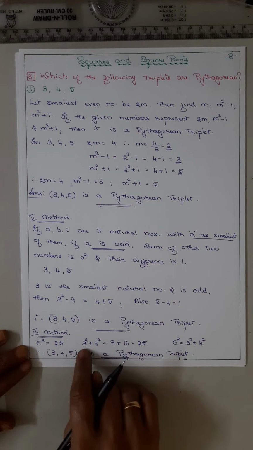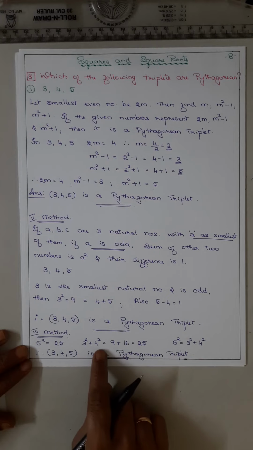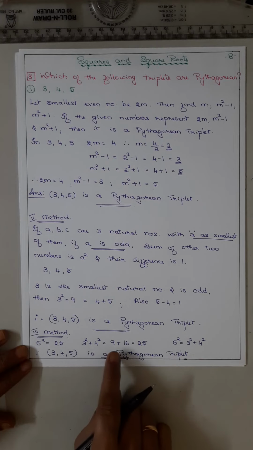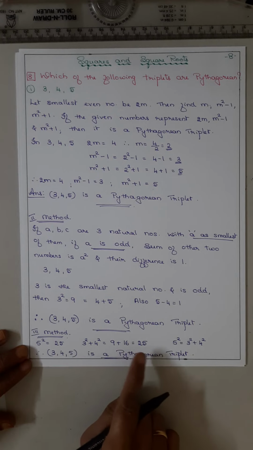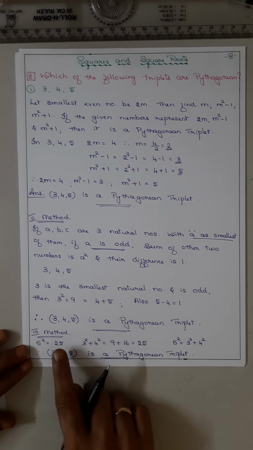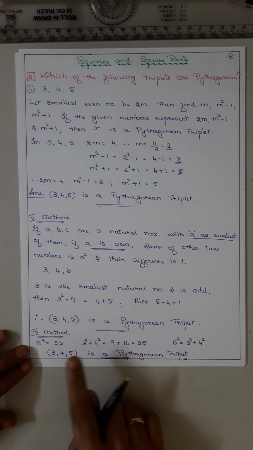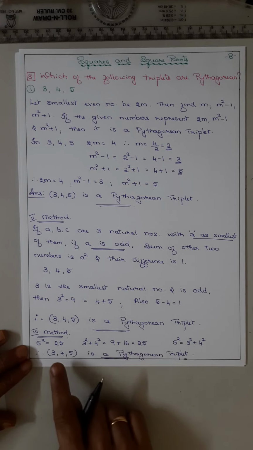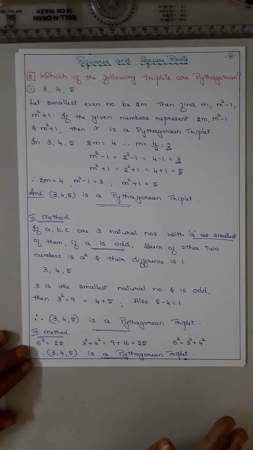Now add the squares of the other two numbers, that is 3 squared plus 4 squared. 3 squared is 9, 4 squared is 16, 9 plus 16 is 25. So 5 square is equal to 3 squared plus 4 squared, 25 equal to 25. That means 3, 4, 5 is a Pythagorean triplet.